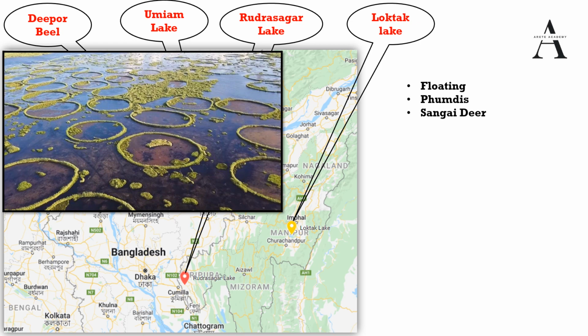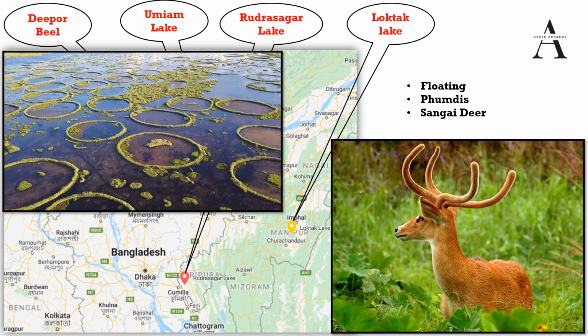Keibul Lamjao is the last natural refuge of this. So we have discussed floating phumdis, and it is the home for these deer. They are also known as the Sangai deer or Manipur brow-antlered deer, and we have floating schools and a floating post office on this lake, and people do live in houses. They make huts on this lake, and this Sangai is also known as the dancing deer. So these were the important lakes from the northeastern part of the country.